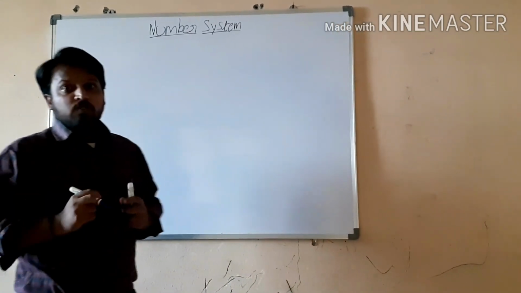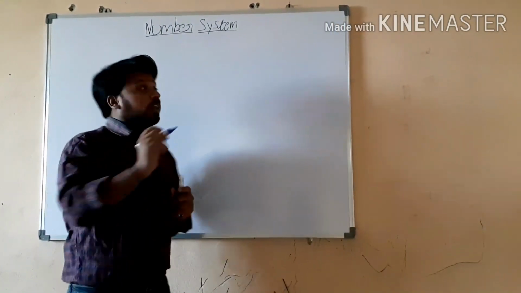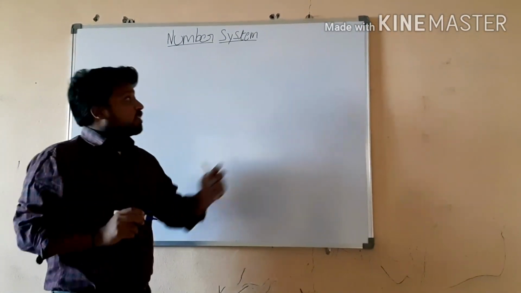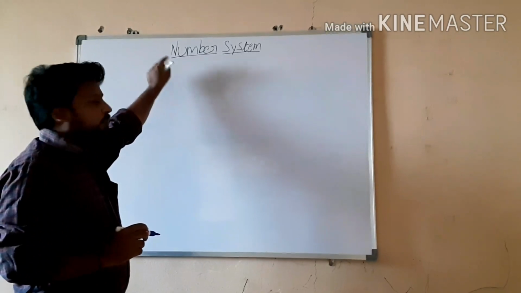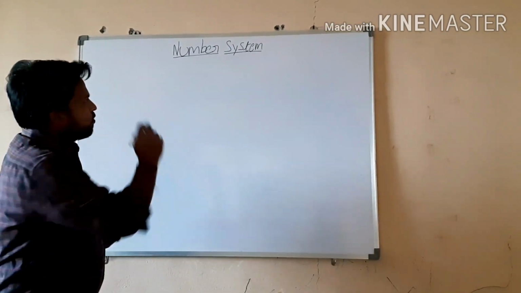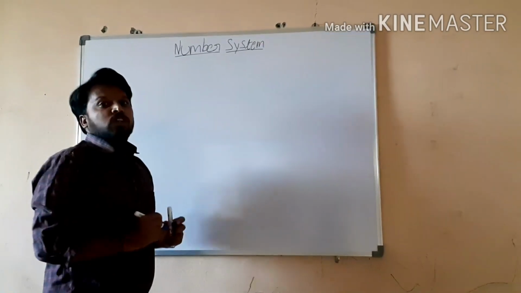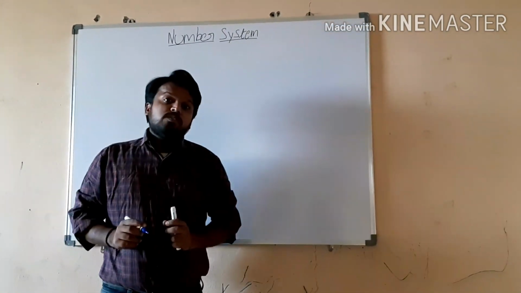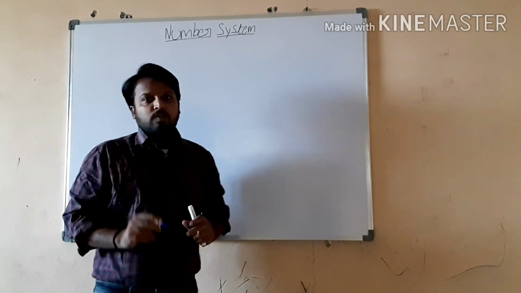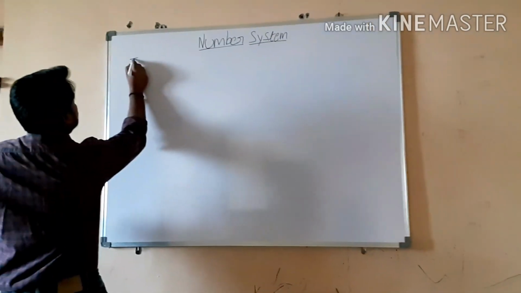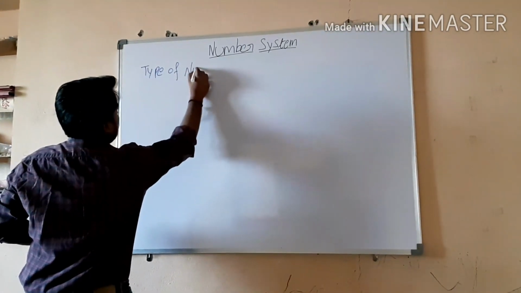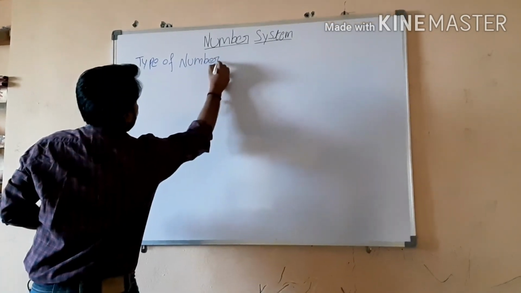First of all, we are going to learn about the number system. This number system is very useful. It has been coming to you from 6th class, 7th class, 8th class. Right or wrong? So why will this number system be used? Here we are going to discuss types of numbers. What are the types of numbers we have, and how will we use them?